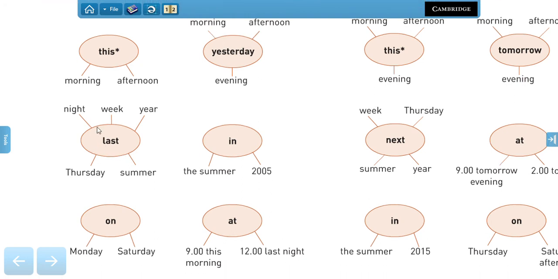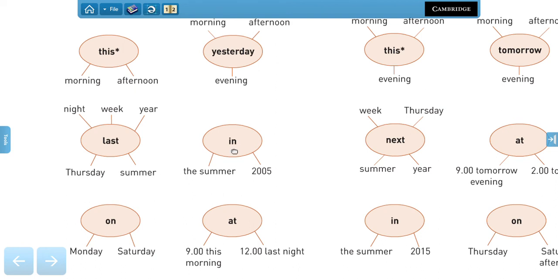Now, for the word last, which means pasado in Spanish, right? You can say last night, last week, last year, last Thursday. You can use it with a day, like last Monday or last Wednesday, or you can use it with a season: last summer, last winter, last spring.